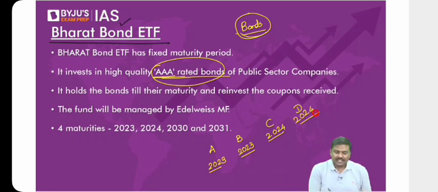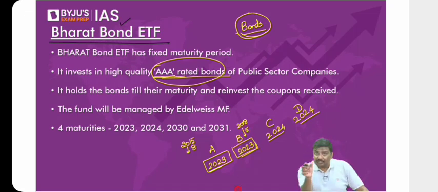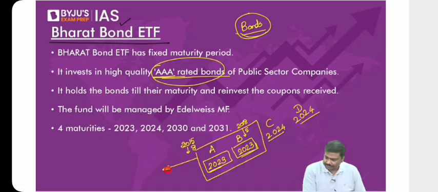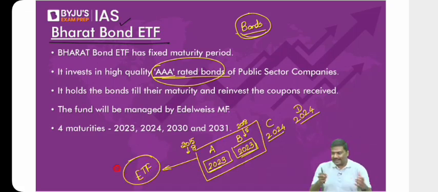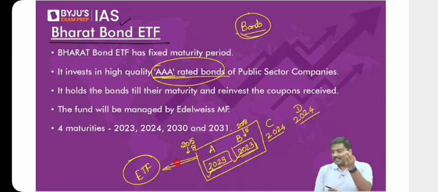For example, let's say A has issued the bonds in 2015, but has a maturity period of 8 years, so 2023 maturity. Let's say B has issued the bonds in 2018, but will have a maturity period of 5 years. Now, can I club the bonds of both A and B because they have a similar year of maturity? Although they have been issued in different years, they are maturing in the same year. Can I club these bonds and issue them as an ETF? And I'll call this ETF 2023.